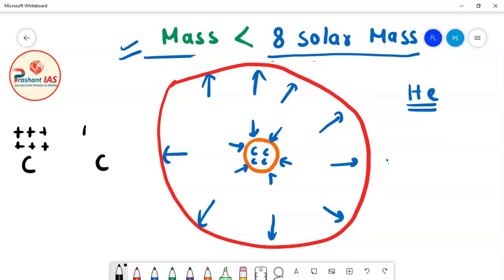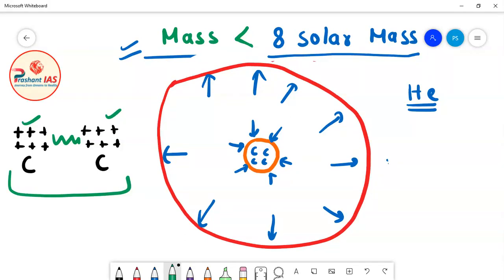So the repulsion between these 6 and 6 protons is so high that the stars whose mass is less than 8 solar mass are not able to start the nuclear fusion reaction for carbon. The repulsion between two carbon atoms is so high that the average and small stars do not have enough gravitational force of attraction to initiate the nuclear fusion reaction of carbon.